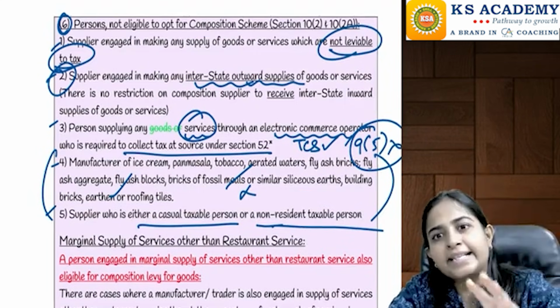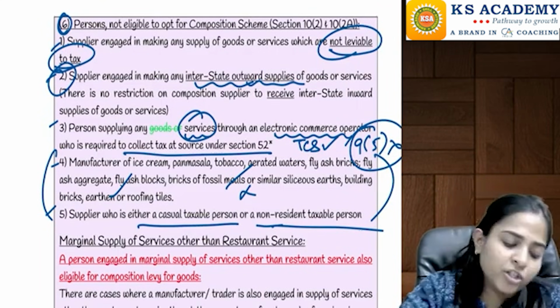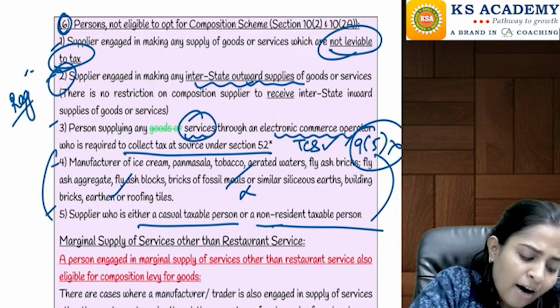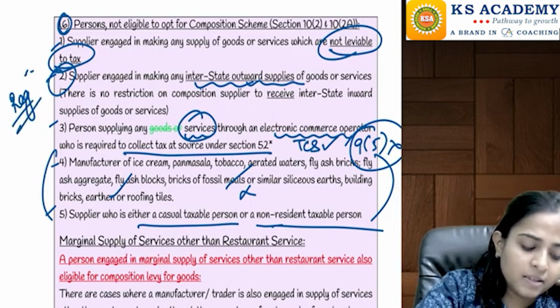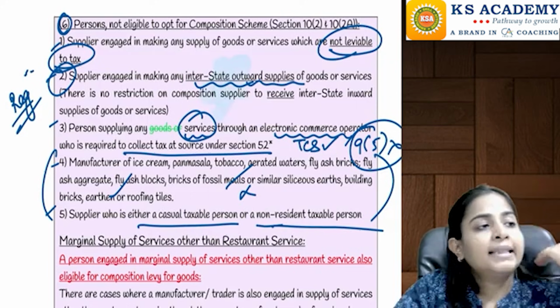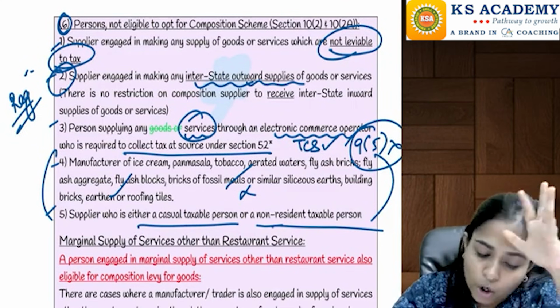So in these 5 cases, you are not at all eligible for the composition scheme. Whatever be your turnover, you have to go under the regular scheme. This point is super important: if you are making an interstate outward supply, then you are not eligible for the composition scheme.